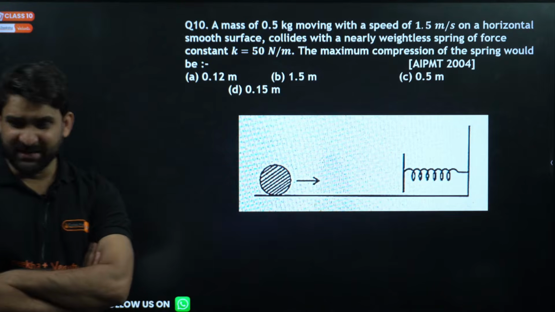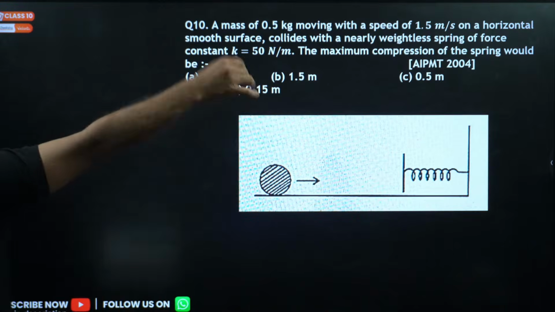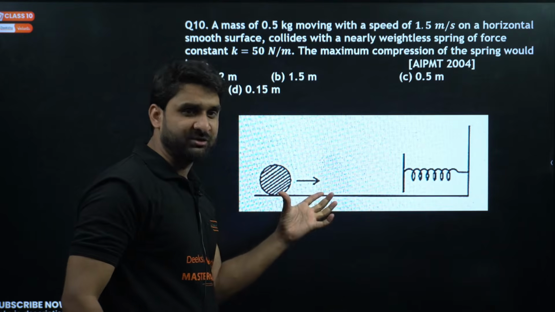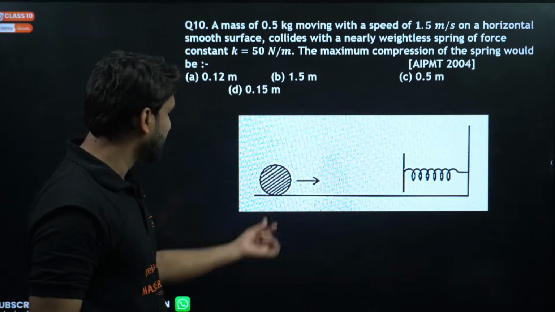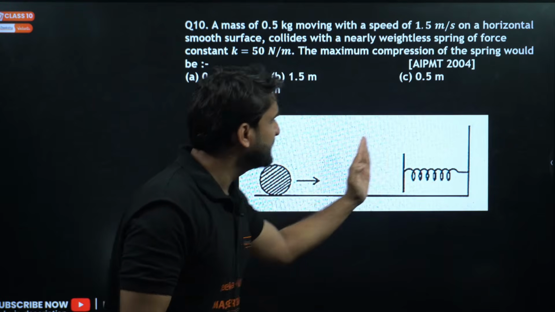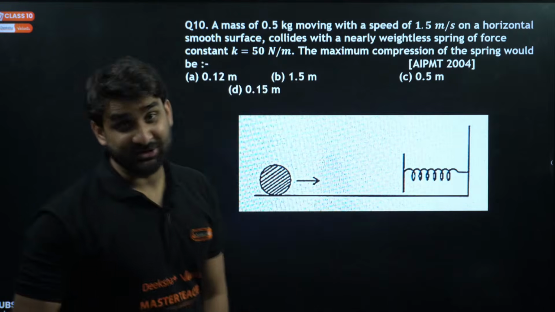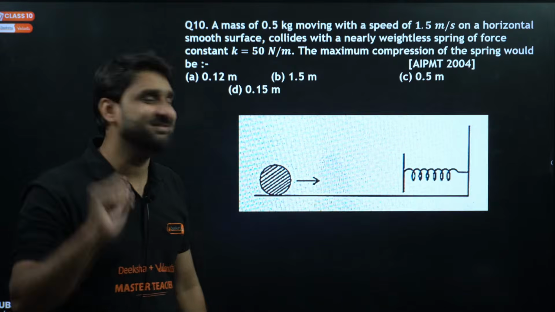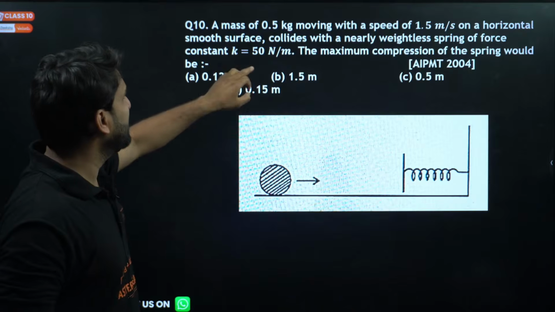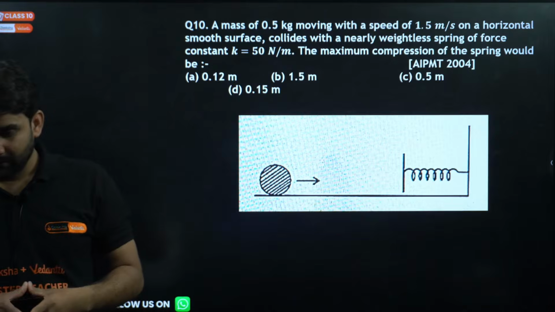Okay. Which option will be correct here? Tell me. A mass of 0.5 kilogram moving with a speed of 1.5 meter per second on a horizontal smooth surface means this is frictionless. So we will not be considering friction here. It collides with a nearly weightless spring of force constant k, given here, and after collision the spring will be compressed. So there will be spring potential energy, half kx square. The maximum compression of the spring would be what? It means we have to find out x.